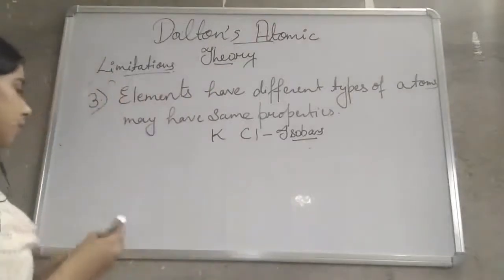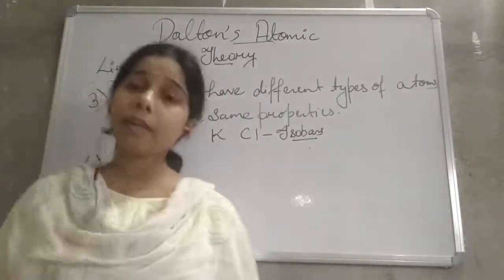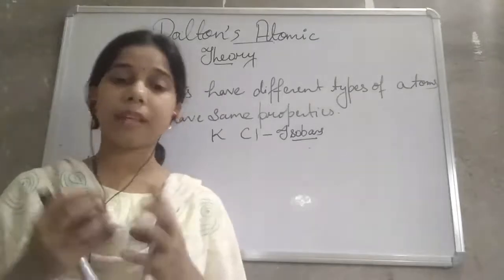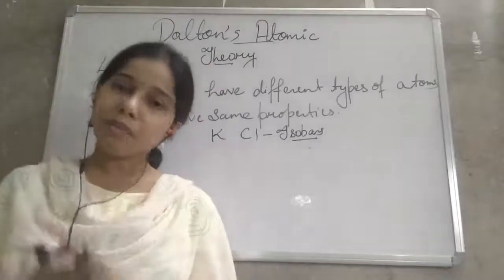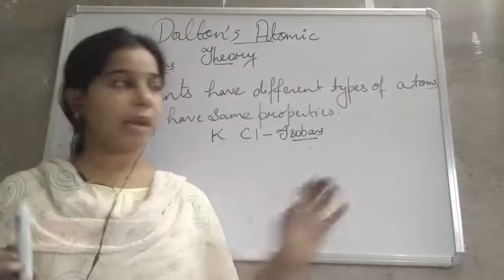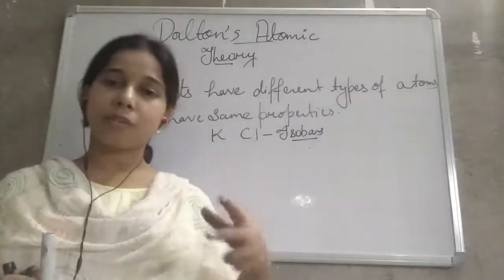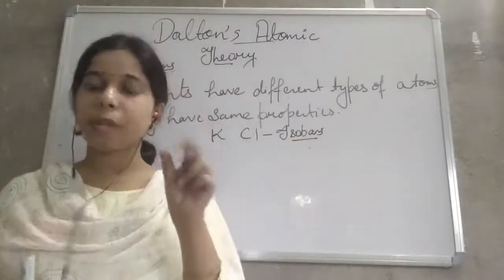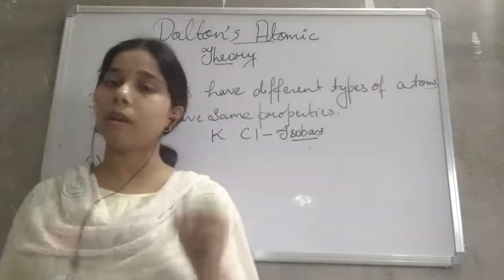The last limitation of Dalton's atomic theory is this. Dalton explained that when the atoms of two different elements combine together, they always combine in a fixed and simple whole number ratio. We explained that just now with water or carbon dioxide. So that is 1:2 or 2:1 or 2:3 like that. The ratio between them is very simple, so they always combine in a simple whole number ratio.